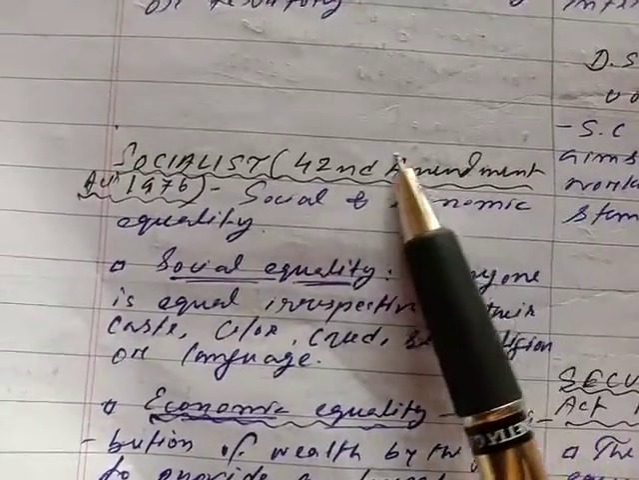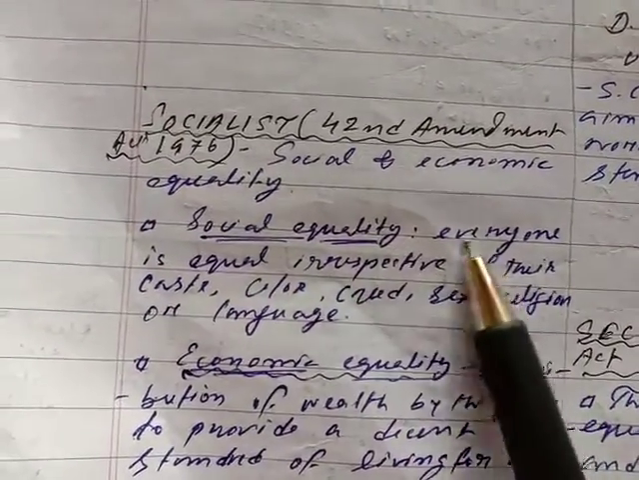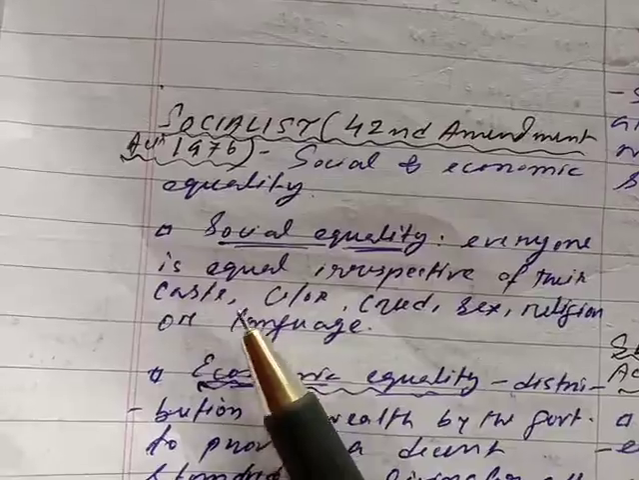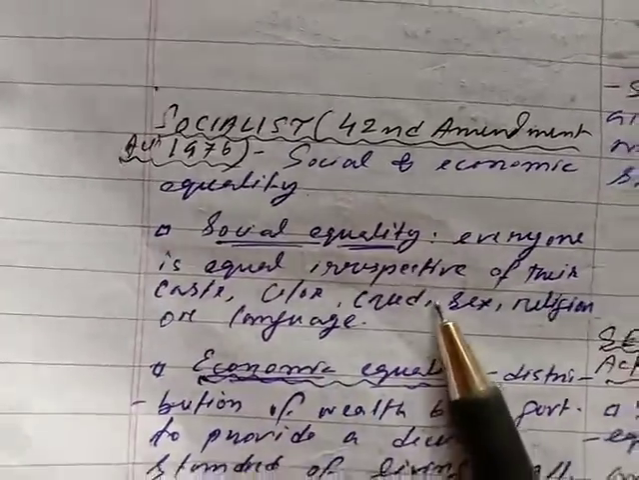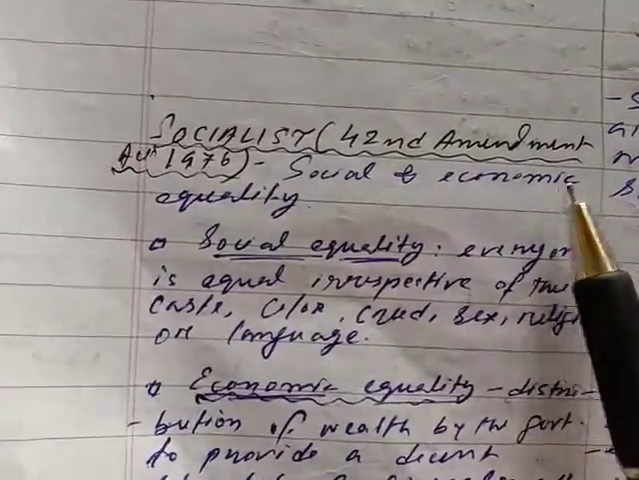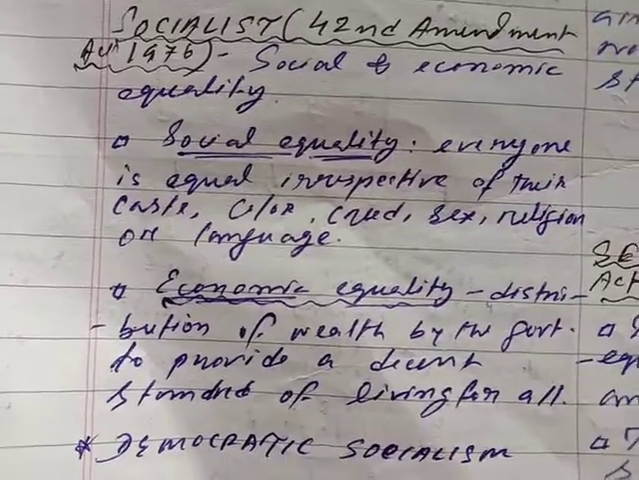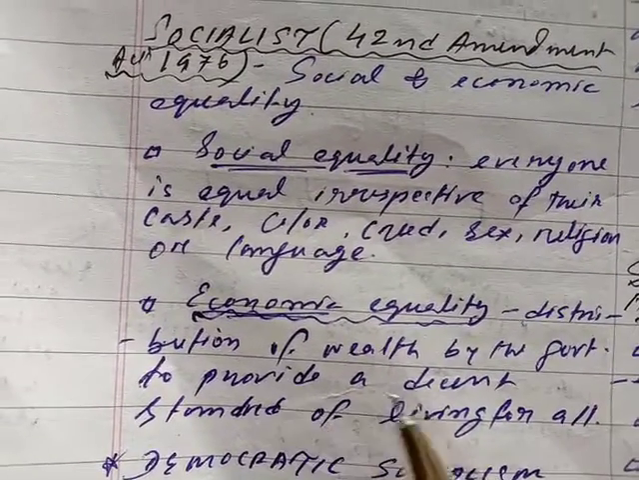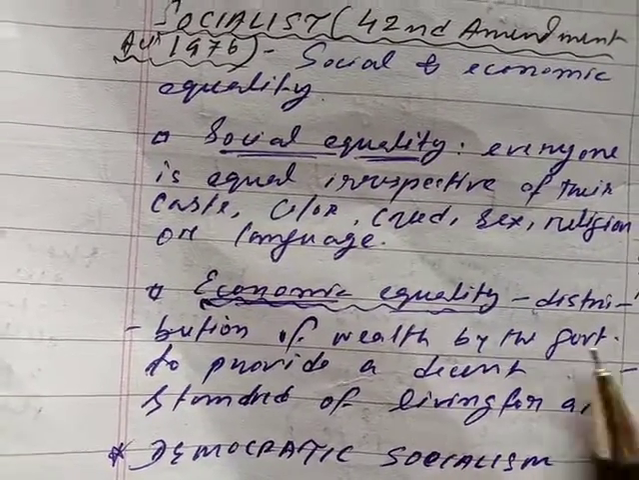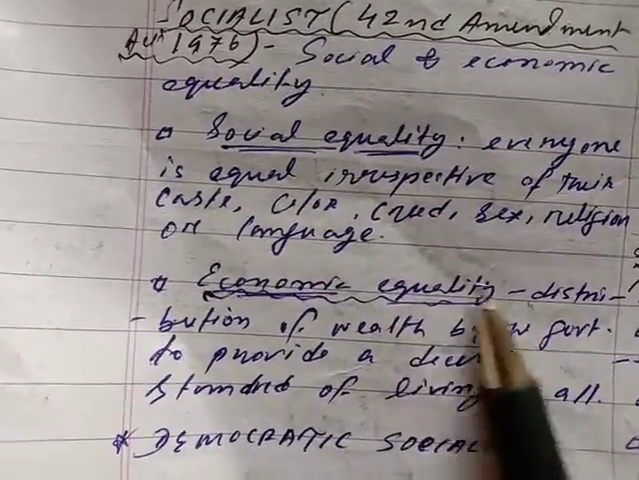Then socialist, which was inserted by the Second Amendment. Social equality means everyone is equal irrespective of caste, color, creed, sex, religion or language. This is given under Article 15 and Article 16 of the Constitution of India. Economic equality is distribution of wealth by the government to provide a decent standard of living for all. This is provided under DPSP as well.